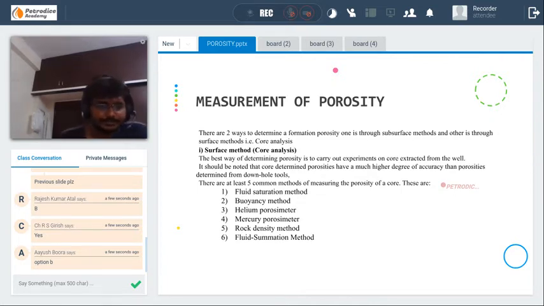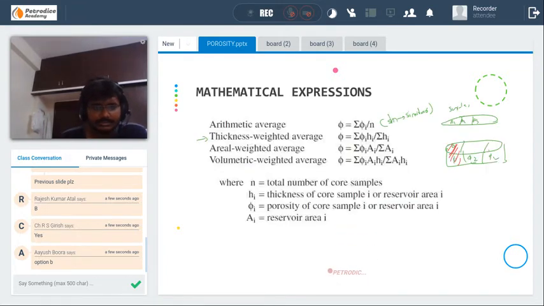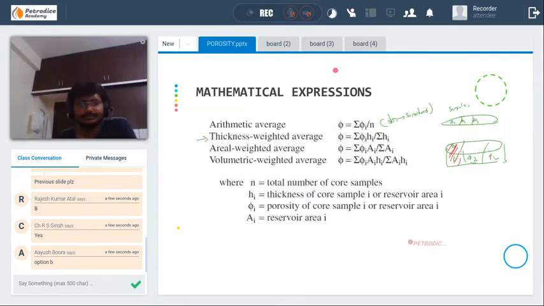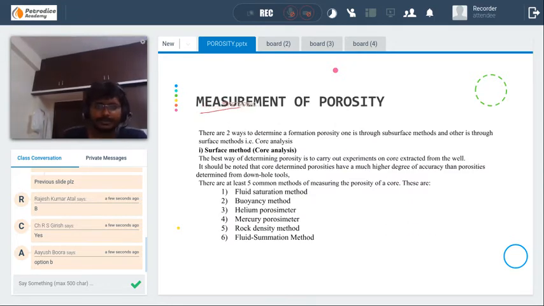Measurement of porosity. Okay, going as slow as possible. Let's get into the measurement of porosity.